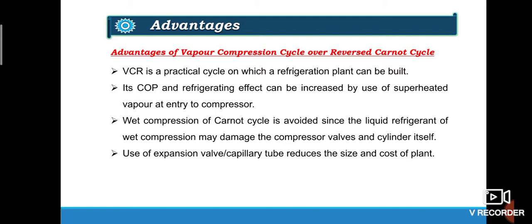Use of expansion valve or capillary tube reduces the size and cost of the entire plant. There is small loss of work due to use of expansion valve or the throttle valve in vapor compression cycle compared to the work available by expansion of the Carnot cycle. So this is one of the disadvantages of the vapor compression cycle over the reverse Carnot cycle.